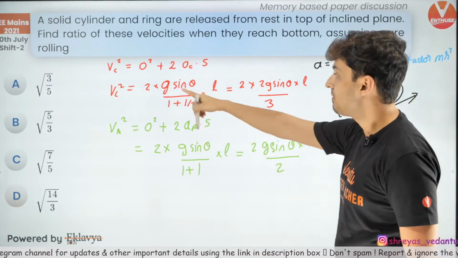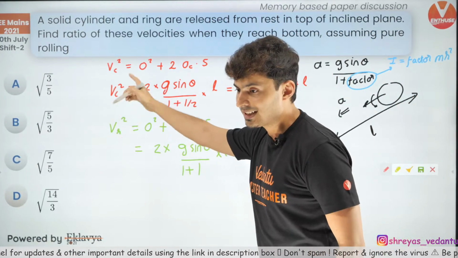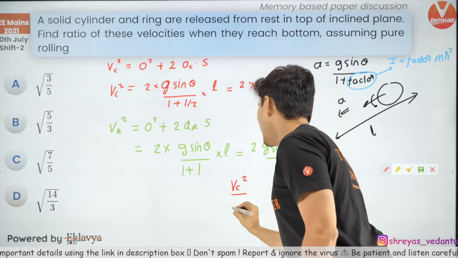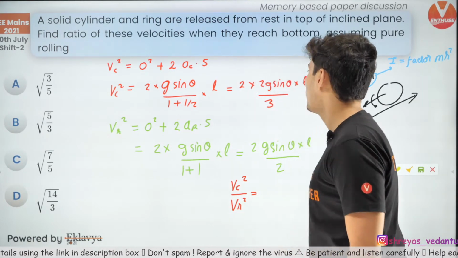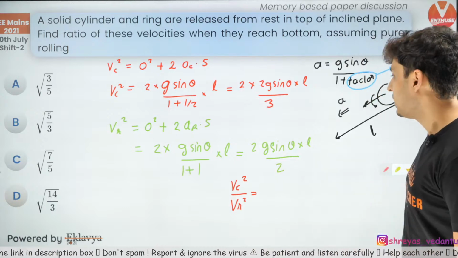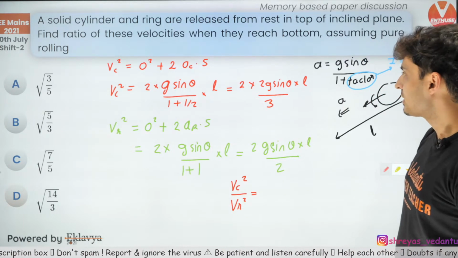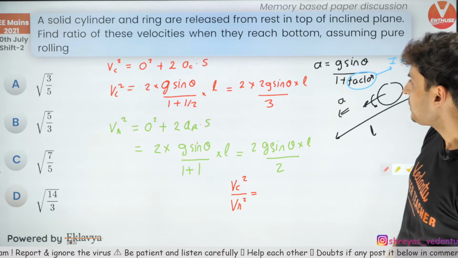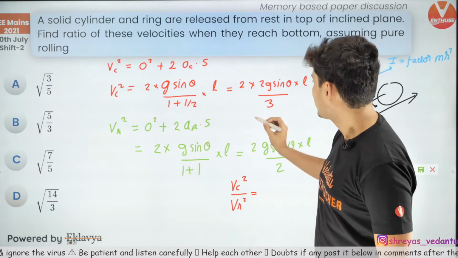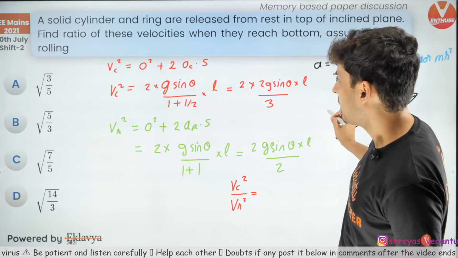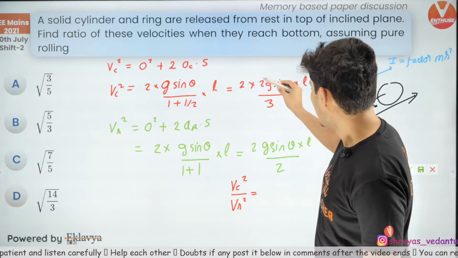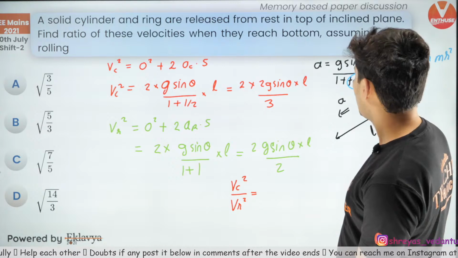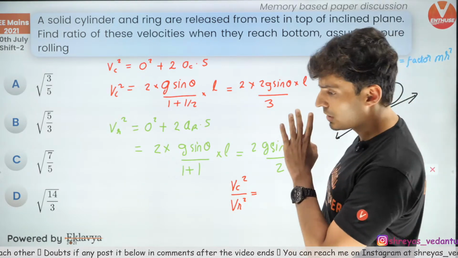Now just divide these two numbers, guys. See what do you get? Vc square by Vr square will be equal to, check this out, what and all gets cancelled. So you will see 2 gets cancelled, and anything else that was remaining out here. Just 1 second.